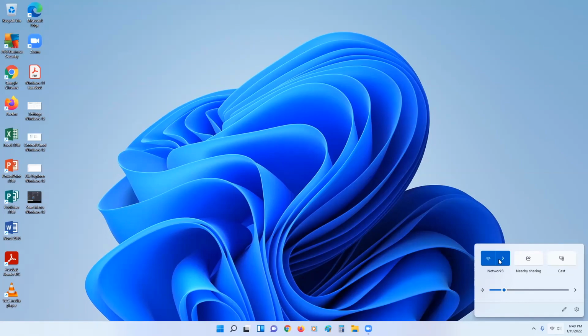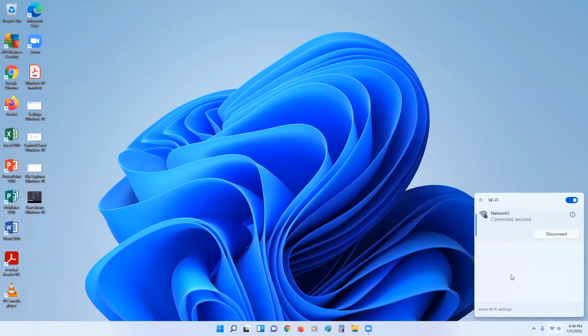So how do we connect to the internet through the system tray? We click the internet icon on the taskbar, which is right there. We click on the icon right there, and then we click the right arrow next to Wi-Fi, and then we can select a network from the list.